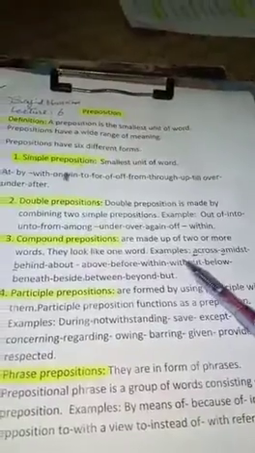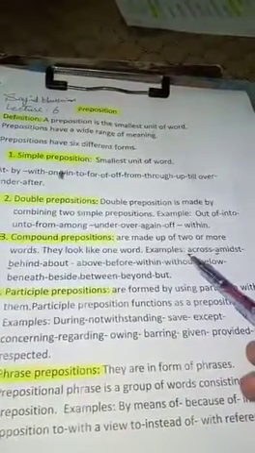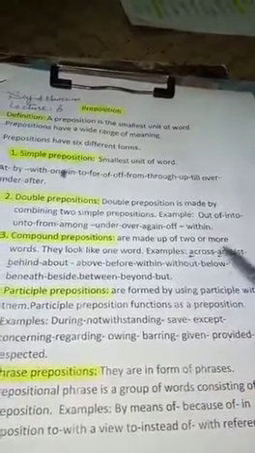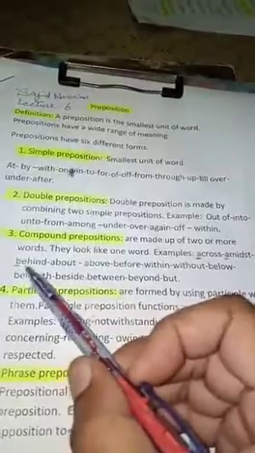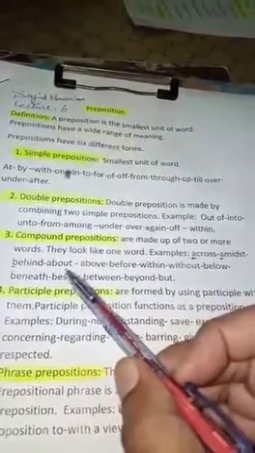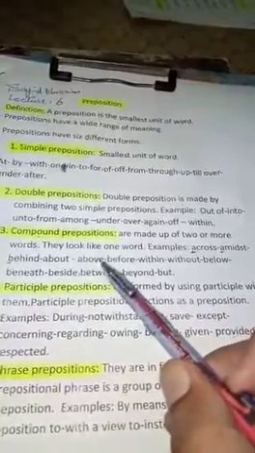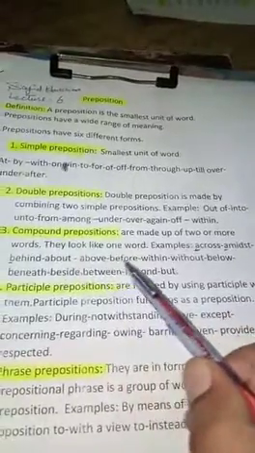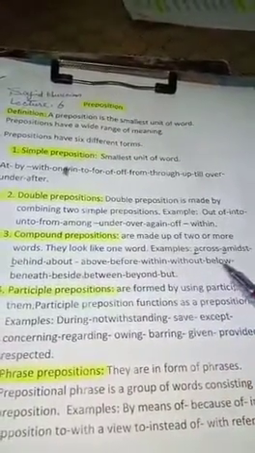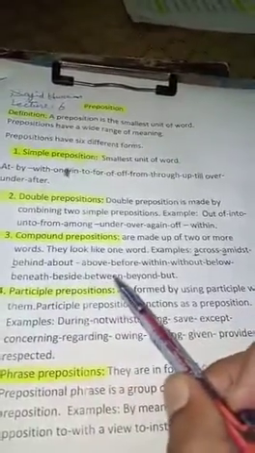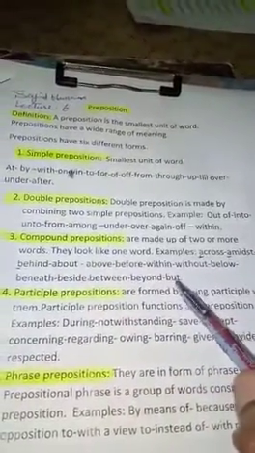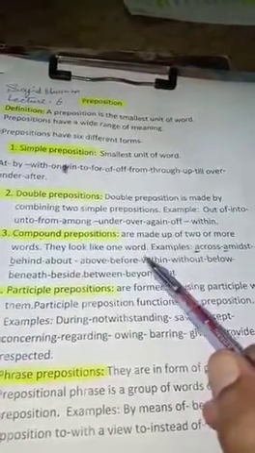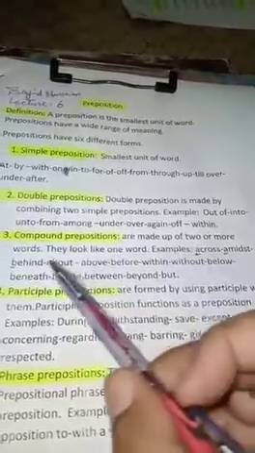The examples given below are across, amidst, and behind, and there are some other examples given as well to indicate compound prepositions. They are about, above, before, within, without, below, beneath, beside, between, beyond, and but. These were some compound prepositions which were made up of two or more words.